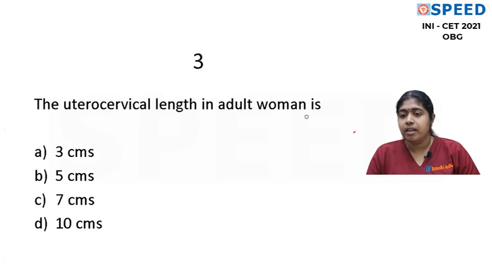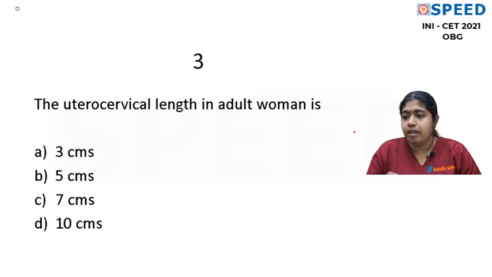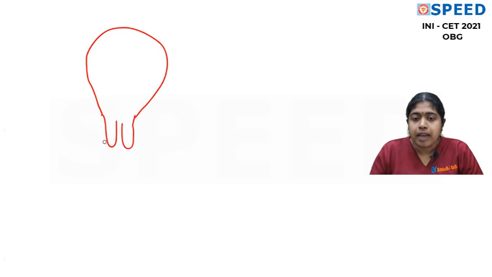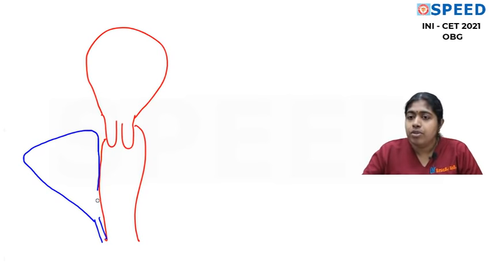This is uterocervical length in adult woman. So what is the uterocervical length? So let's talk about the dimensions of almost all the organs, female genital organs. Okay. Now this is the cervix, and this is the anterior vaginal wall. Now this is the posterior vaginal wall. And we know the anterior vaginal wall is related to what? The anterior vaginal wall is related to the urethra and the bladder. Is that okay? And we also know that the posterior vaginal wall is related to the rectum, which I am not going to draw.